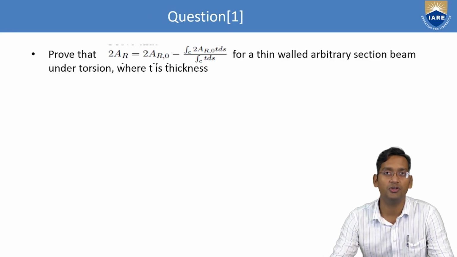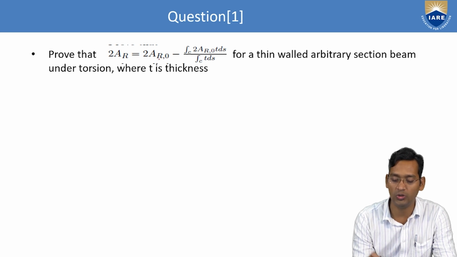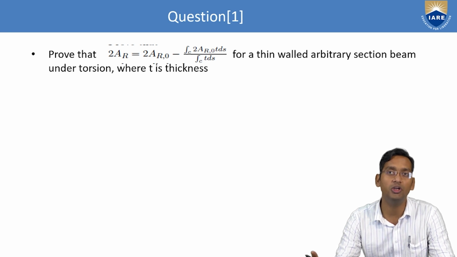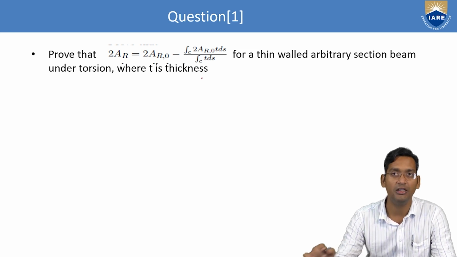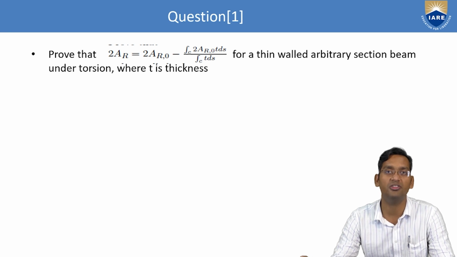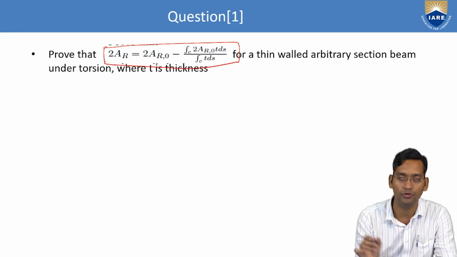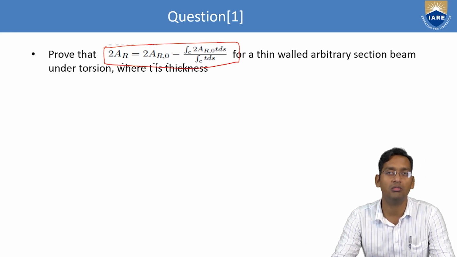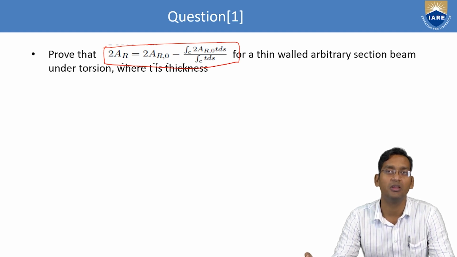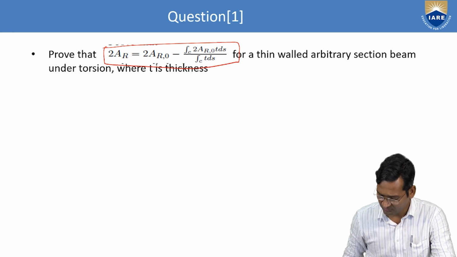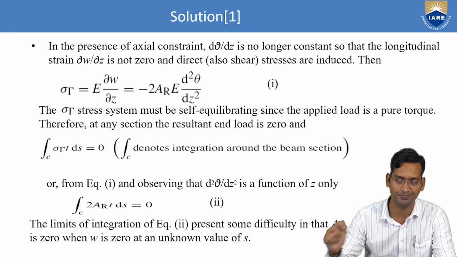Prove that 2AR equals 2AR₀ minus the integral of C of 2AR₀ t ds divided by the integral of C of t ds, for a thin-walled arbitrary section beam under torsion, where t is the thickness. This we have to prove: 2AR equals 2AR₀ minus the integral over the cross section of 2AR₀ t ds by the integral of t ds. Okay, so let's start the solution.